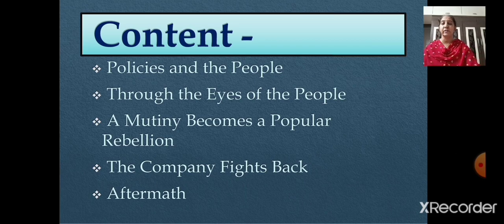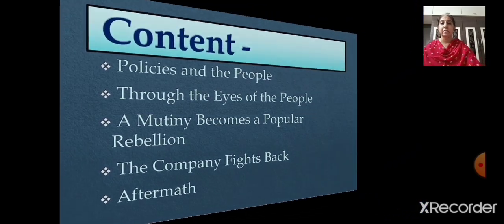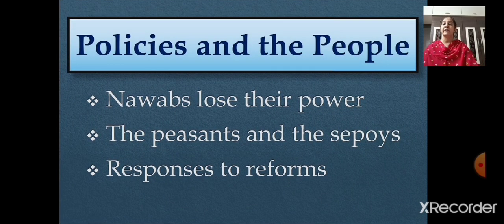Now under this we also have some subtopics. Let's begin with the very first topic, policies and the people. In this, children will be learning three subtopics: how the Nawabs lose their power, how the peasants and the sepoys were affected, and even the responses to reforms.